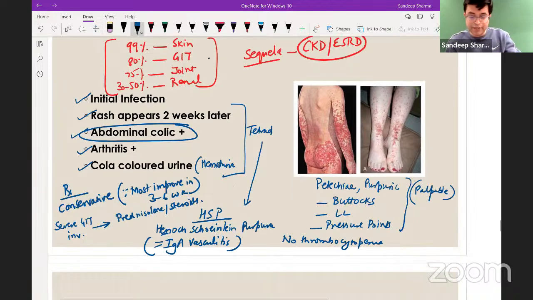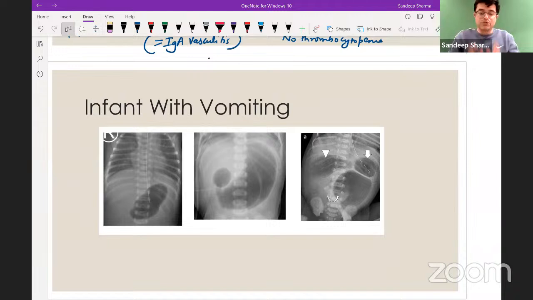Let's move further. Now, you have an infant presenting to you with vomiting. X-ray was done as shown below. What is the likely diagnosis? Look at the first image. In the first image, you can see that the child is having a single bubble appearance.